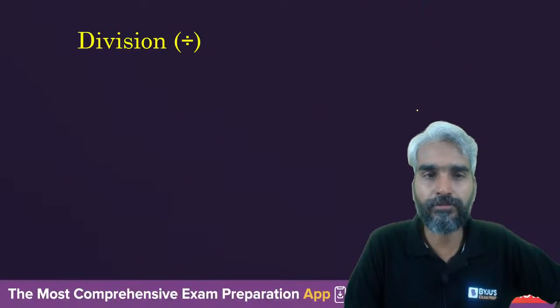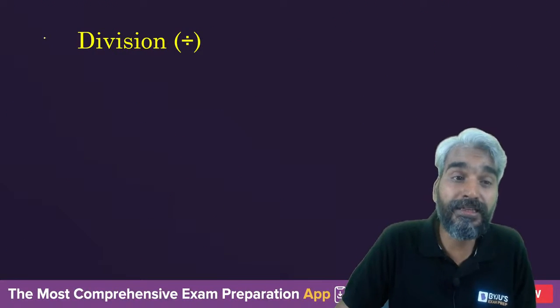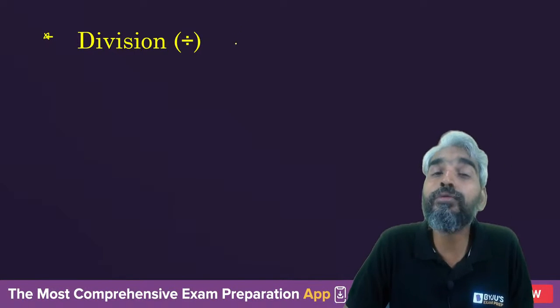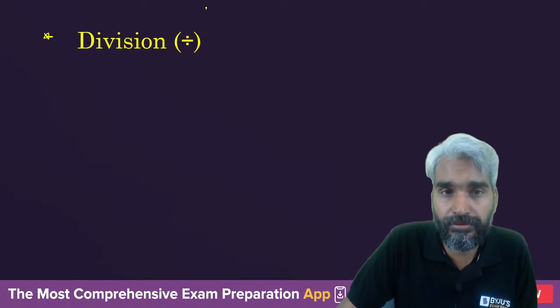So this is the natural join. I hope you have understood the concept of natural join. Now comes the next derived operation, that is division. So what do you mean by division? So division is used.